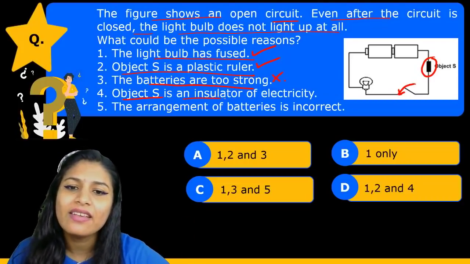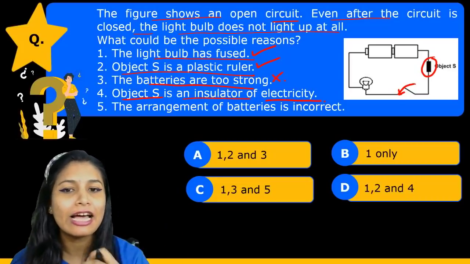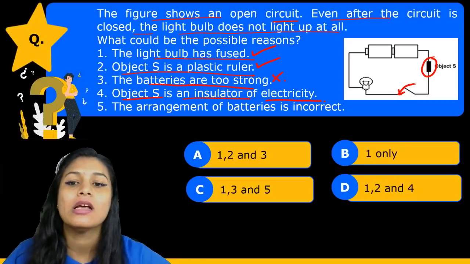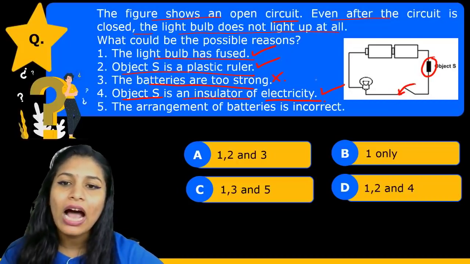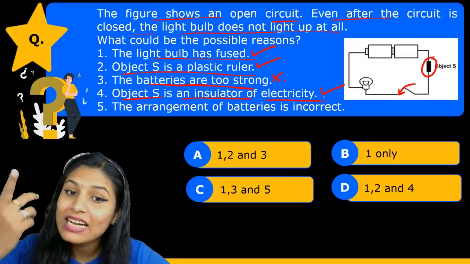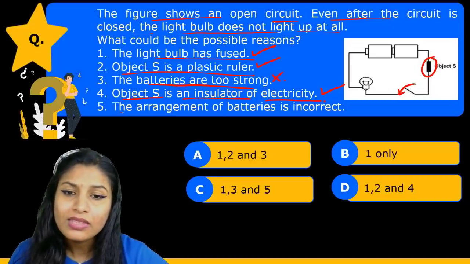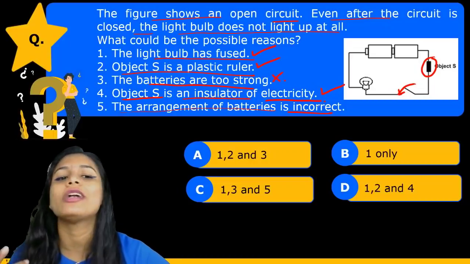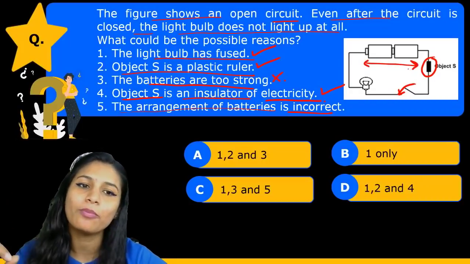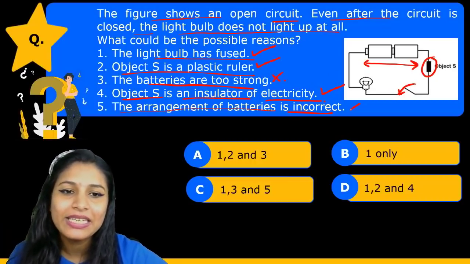The object S is an insulator of electricity. Yes, if S is an insulator of electricity, current is not going to pass through it and the circuit will not be closed. It will be open. So this is also correct. So the answer should be 1, 2 and 4. But these are correct statements. The fifth statement says the arrangement of the batteries is incorrect. No, it is not incorrect. If you can see, the terminals are properly connected. This is the only appropriate and right way. So this statement is incorrect.